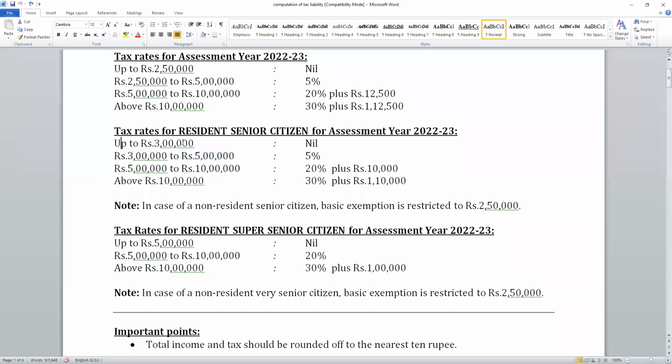But this higher exemption is available only if you are a resident. In case of a non-resident senior citizen, sir, 65 years, non-resident, basic exemption is only 2.5 lakhs. It is not 3 lakhs. The 3 lakhs higher exemption is only for residents. Basic exemption of 3 lakhs is only for a resident senior citizen. If you are a non-resident, then 2.5 lakhs, these rates will apply.